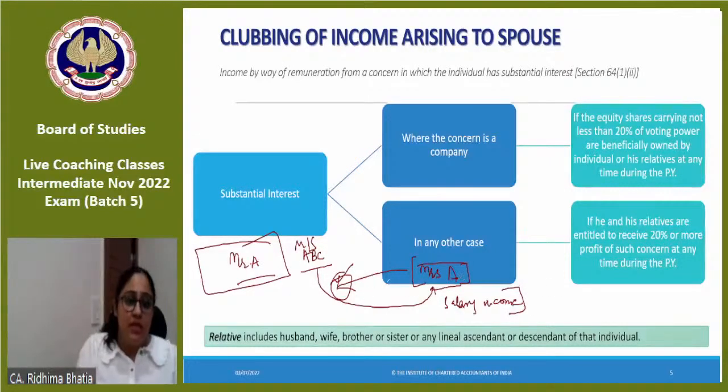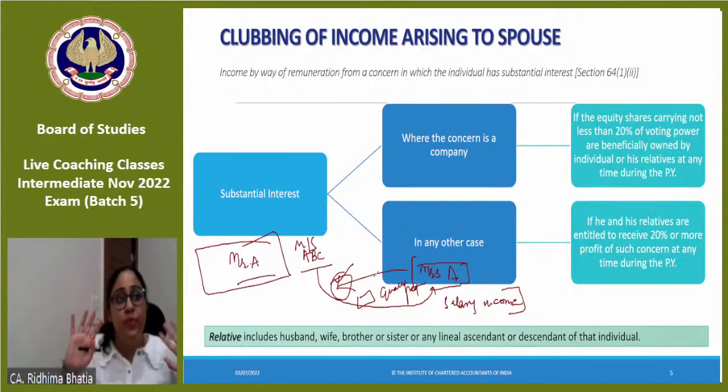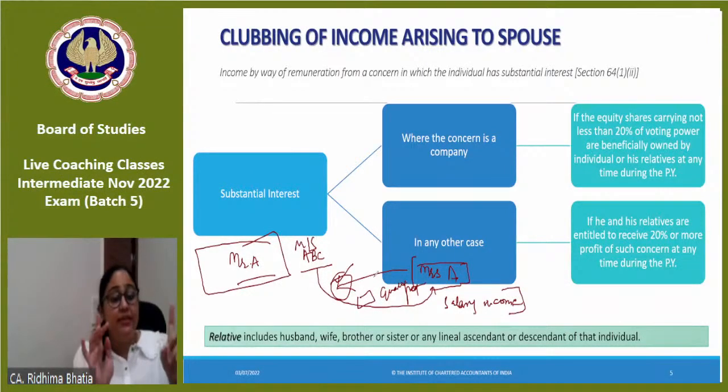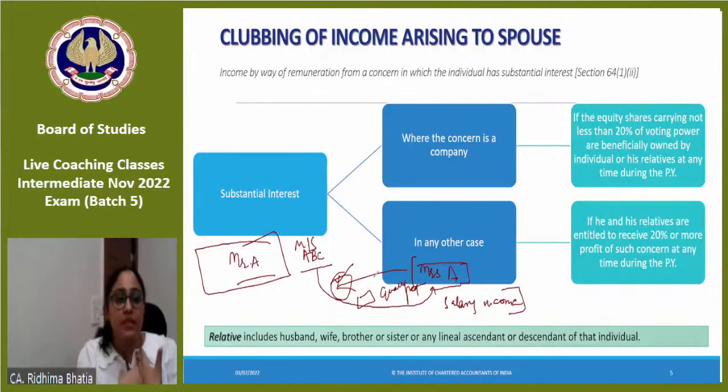But if Mrs. A is qualified enough to do a particular job and she's rightfully getting salary for it, then clubbing provisions would not apply. The intent of clubbing is when a person is actually playing with income diversion to some other person. That is the intent of clubbing. But when Mrs. A is actually getting a salary income because of her skills, she is rightfully qualified for doing that task and she is getting a salary for it, then there is no problem. Then clubbing provisions would not apply.